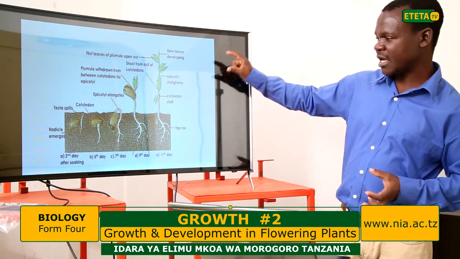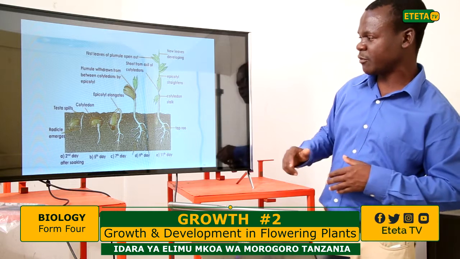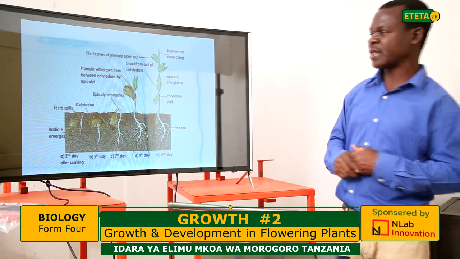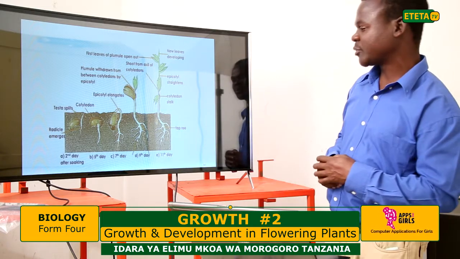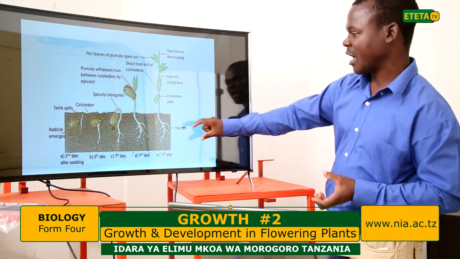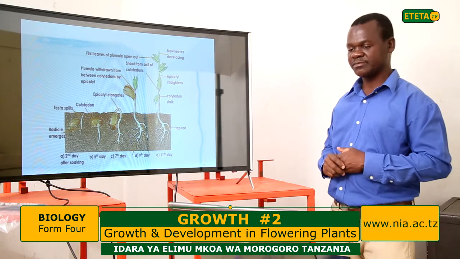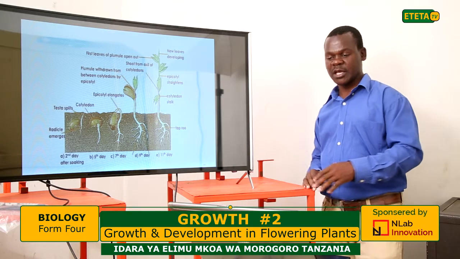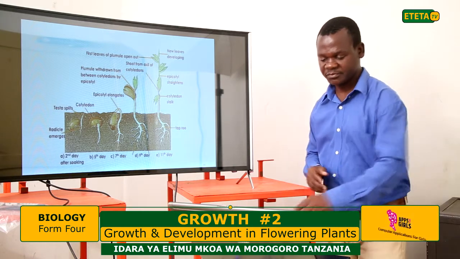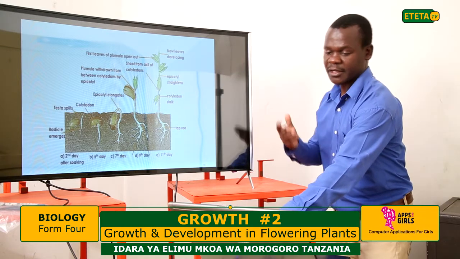So these are a series of changes which occur, for example, in the bean seed. From the first day up to the 11th day, it appears like these changes. So those are the series of changes which take place during seed germination.